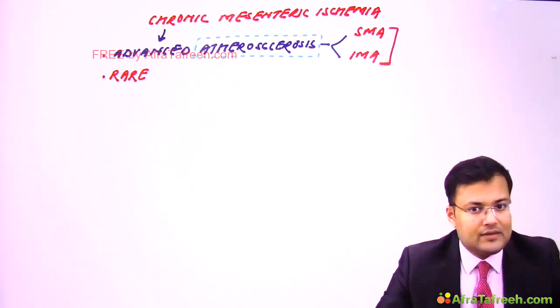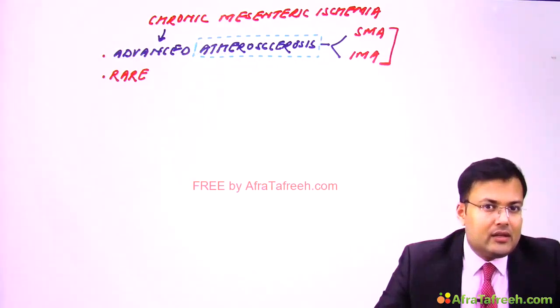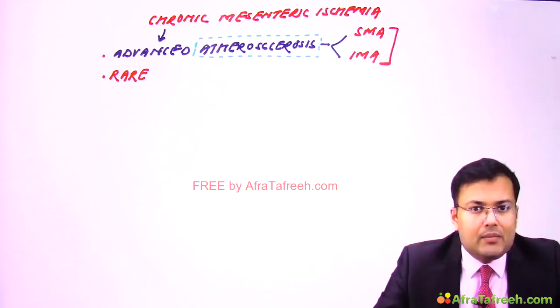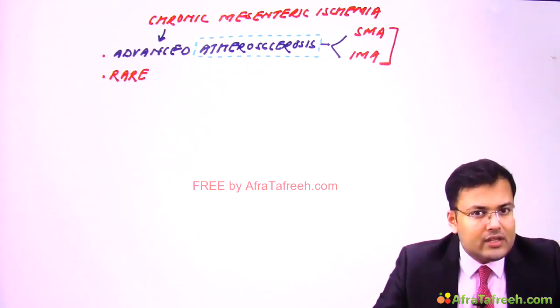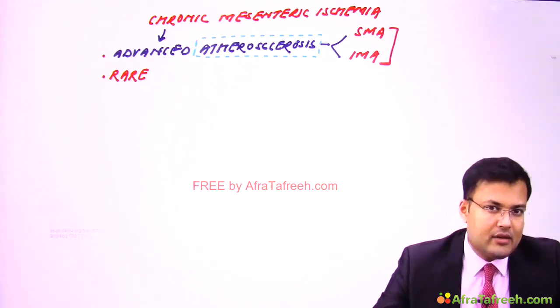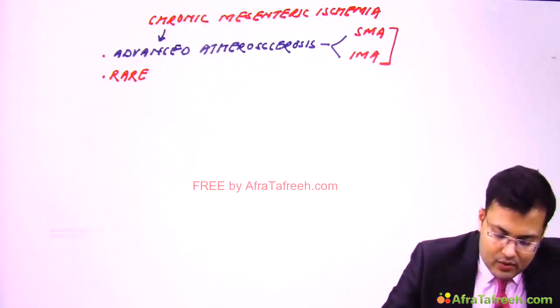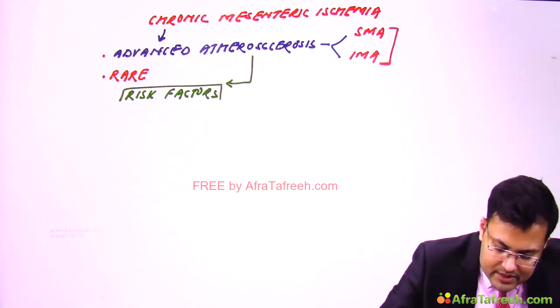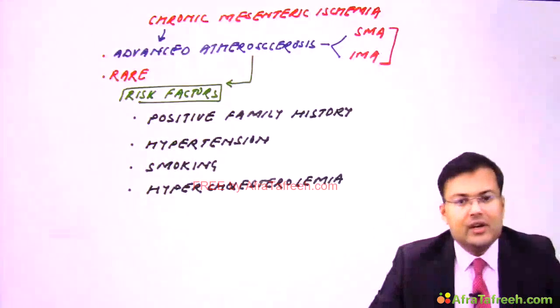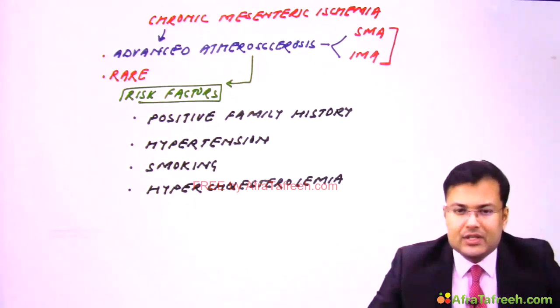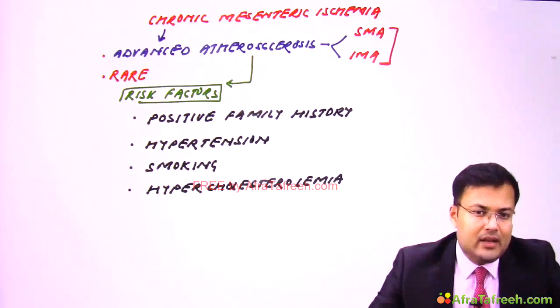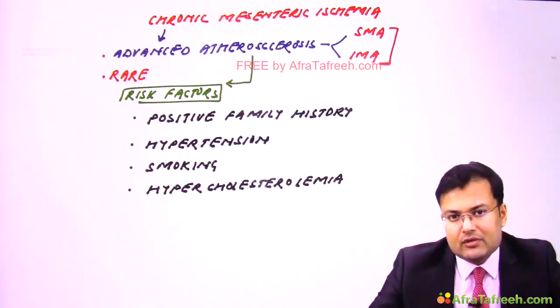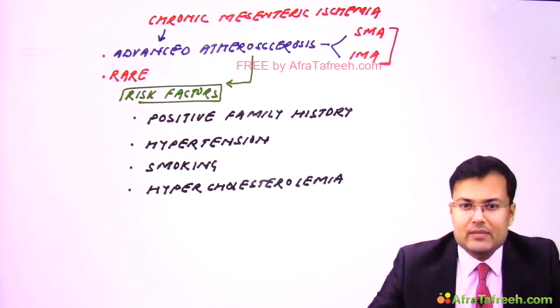So what are the risk factors for chronic mesenteric ischemia? The risk factors which are important for atherosclerosis. So the risk factors of atherosclerosis are the risk factors for chronic mesenteric ischemia. So see, what are the risk factors? You can see positive family history, hypertension, smoking, hypercholesterolemia. These are the risk factors for atherosclerosis, and these are also the risk factors for chronic mesenteric ischemia.